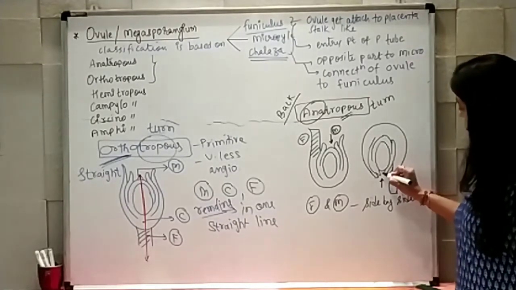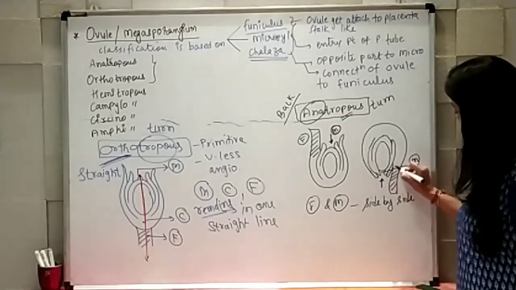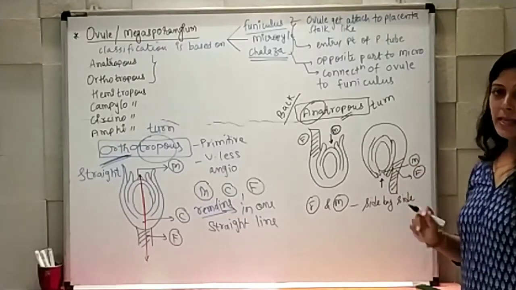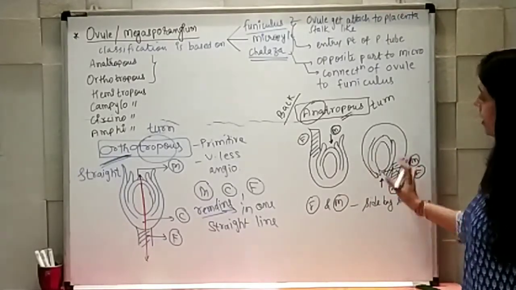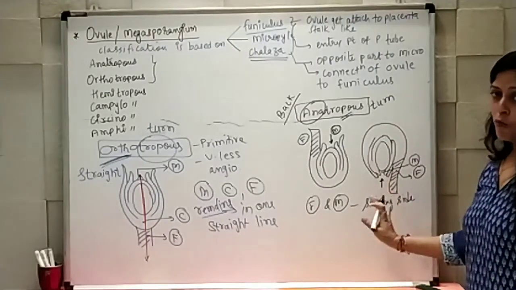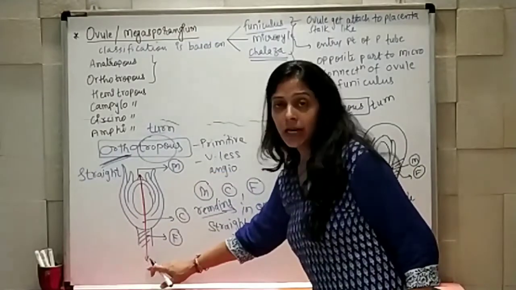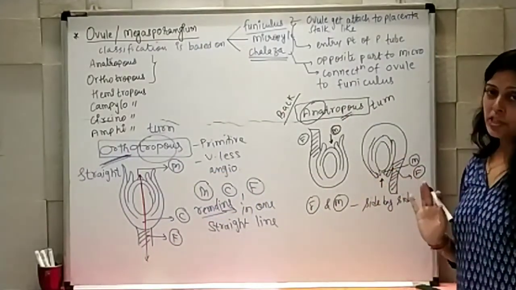So this area is also known as micropyle, and this is the funiculus. So both get arranged side by side to each other. So this is the typical angiosperm ovule structure. The basic difference: there they were lying in one line, here they are lying side by side to each other.